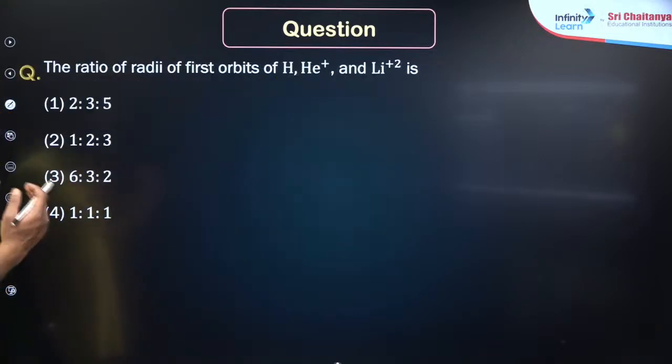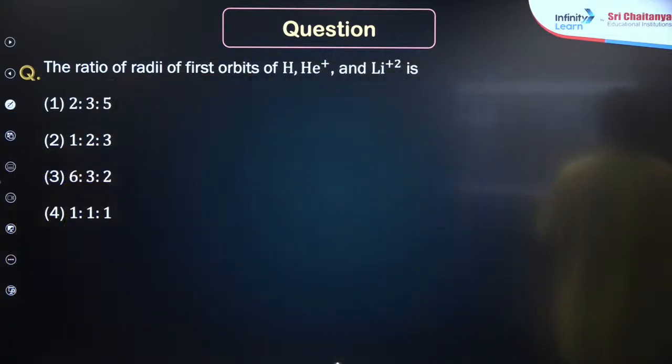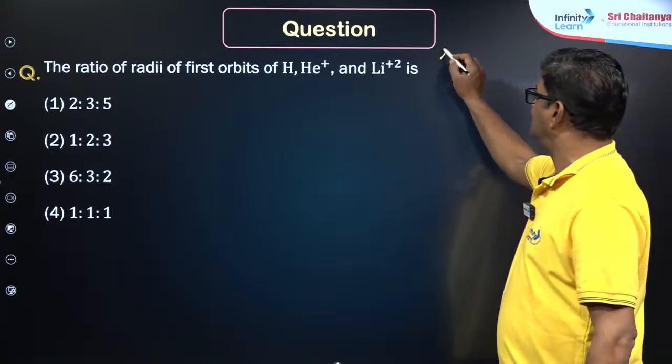Now, the ratio of the radius of the first orbits of hydrogen, helium and lithium. It's my favorite question, children. So the ratio of the radius of the first orbits of hydrogen, helium and lithium. How do we calculate the radius?